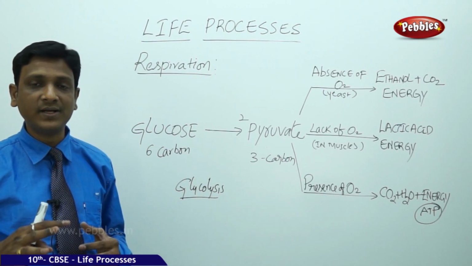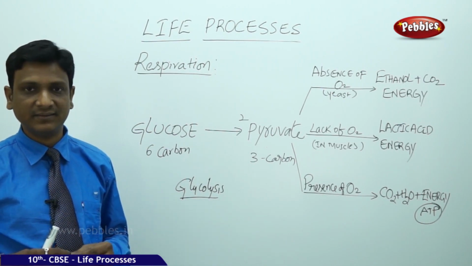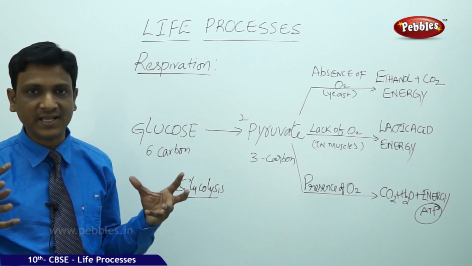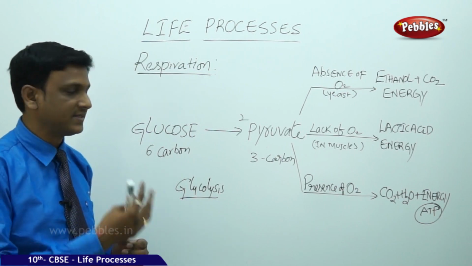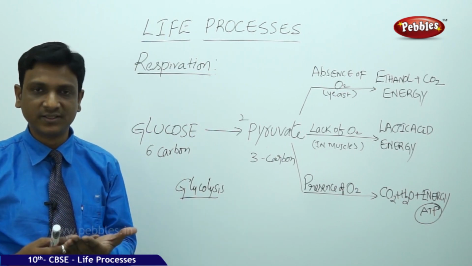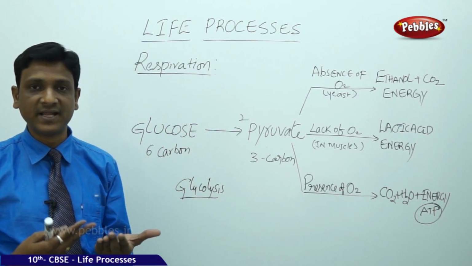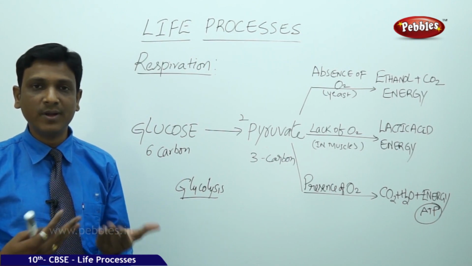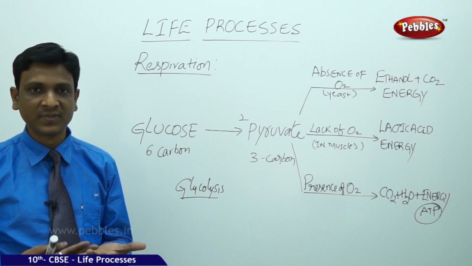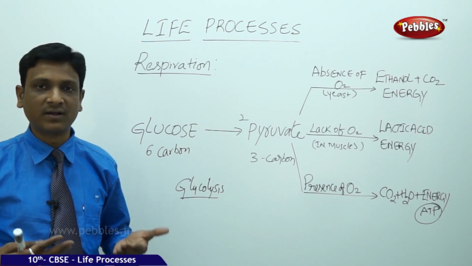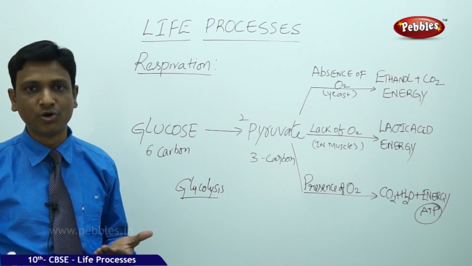So ATP is called the cell currency. That means for various activities of the cell, ATP is required. Just for an example, you may be holding a cheque worth 10,000 or 20,000. You may be holding a gold bar worth 50,000 or 1 lakh. But you cannot use that gold bar or cheque to buy some provisions in a shop.